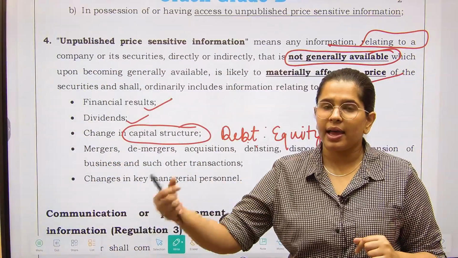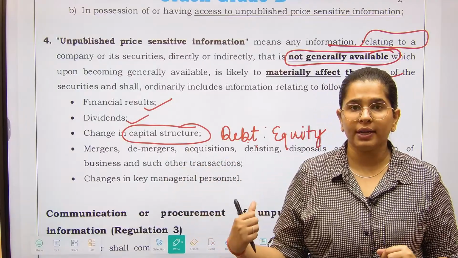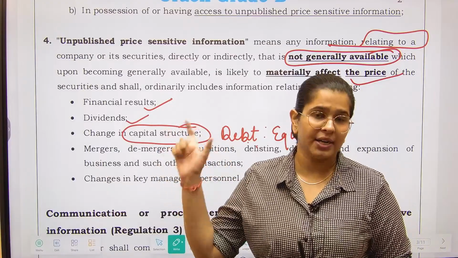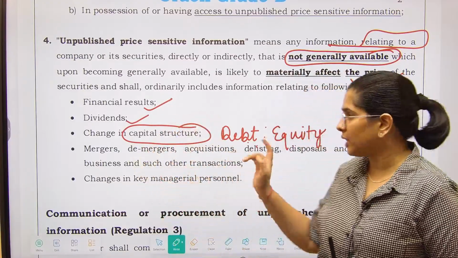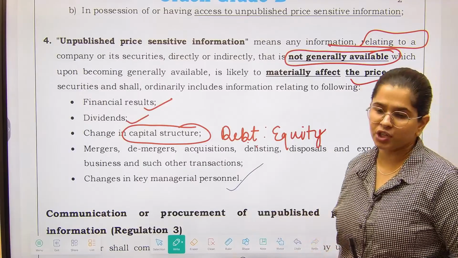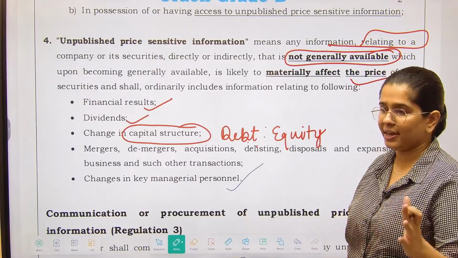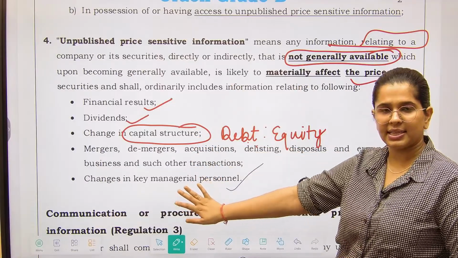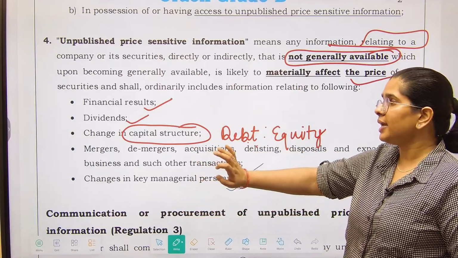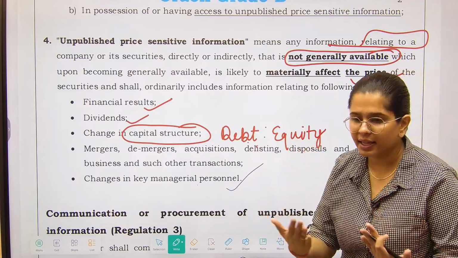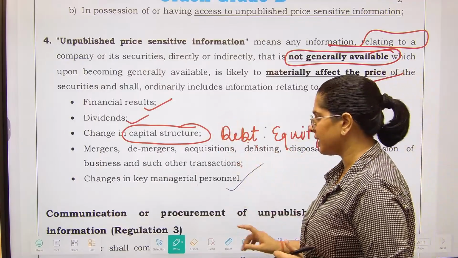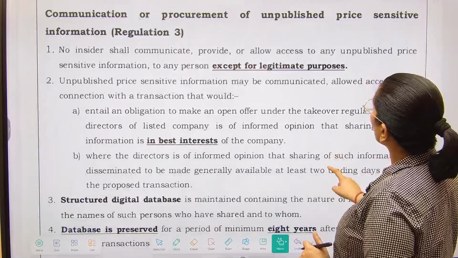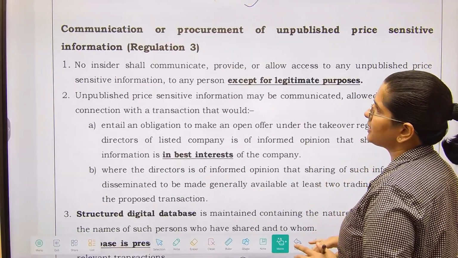Like when Elon Musk came into Twitter, that did have an impact on the pricing of shares of Twitter. Okay, so that's what changes in key managerial personnel, ownership, etc. Generally they are considered as price sensitive information. This is not an exclusive list, there can be other things as well, but generally this is considered price sensitive information. Next is communication or procurement of unpublished price sensitive information.